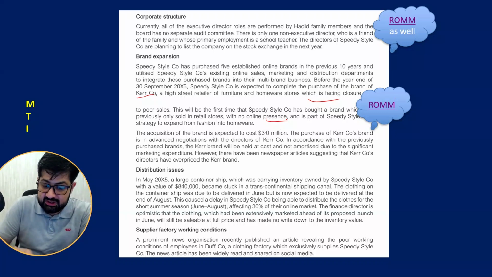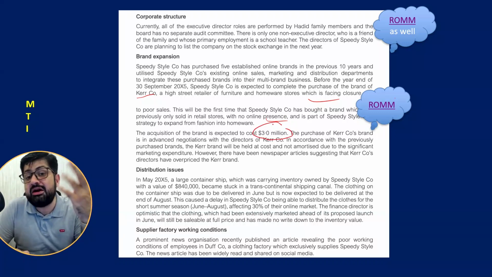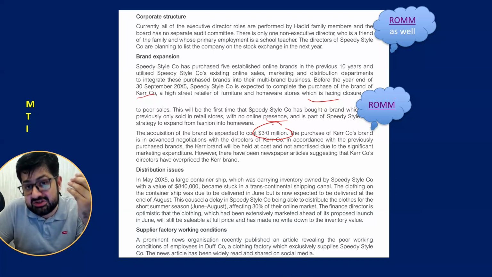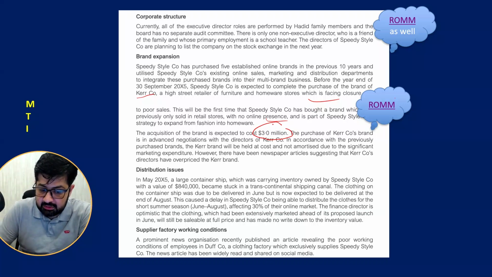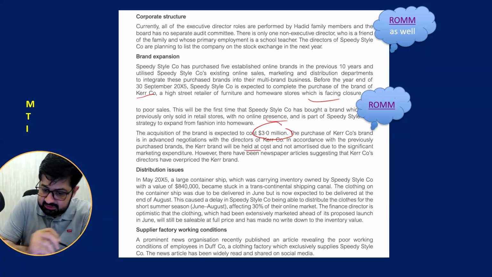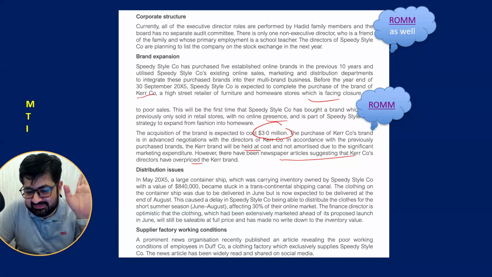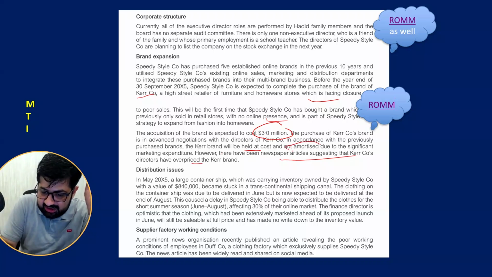So, and you see the value they purchase is 3 million. Now, already it is struggling. They have purchased for 3 million. So it might be impaired. It is still at cost. Newspaper suggesting it is overpriced. And they have not amortized it.